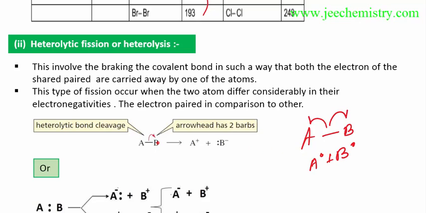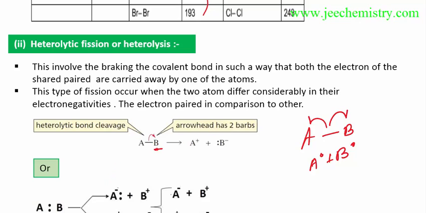But in heterolytic fission, both electrons go to one atom. The atom that gains the electrons acquires a negative charge, and the atom that does not gets a positive charge. This type of fission occurs when two atoms differ considerably in their electronegativity. Heterolytic fission occurs, and both electrons go to one atom.